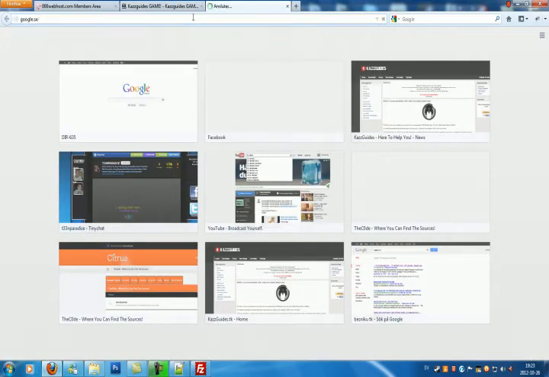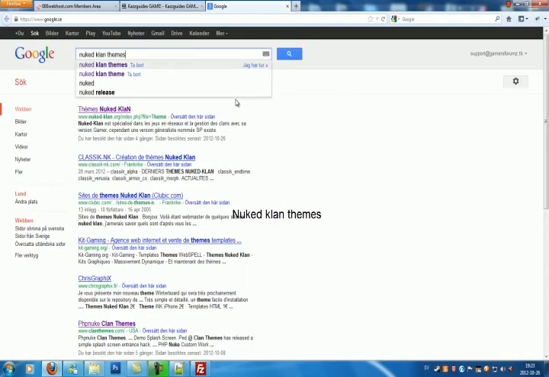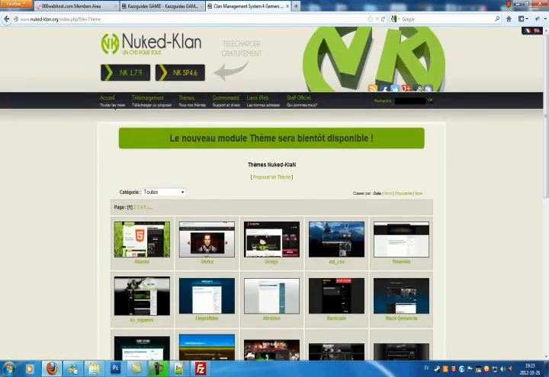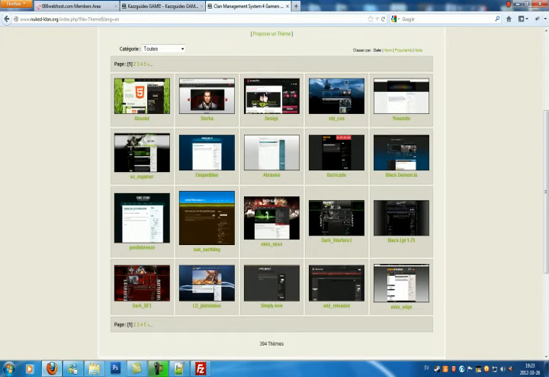So we'll just download a theme now, and I'll show you how to install it. Type in Nuked-Klan themes, and in the top right corner it says English, the English flag, so just click it so it gets easier to navigate. So let's find a good theme.